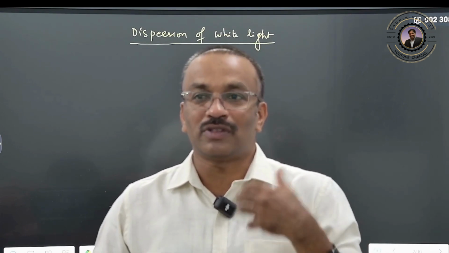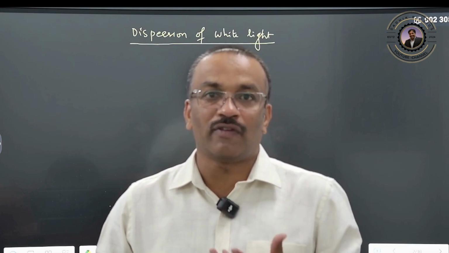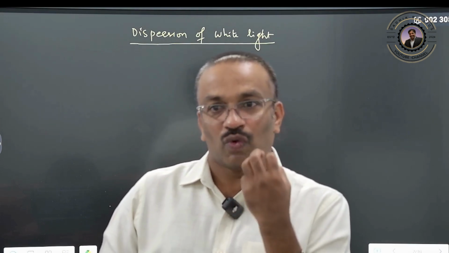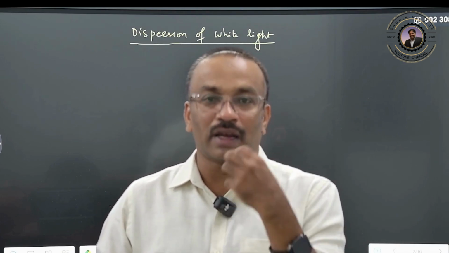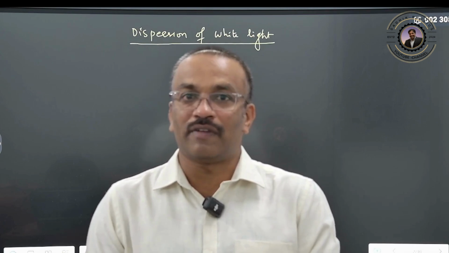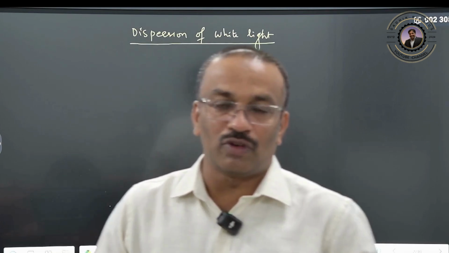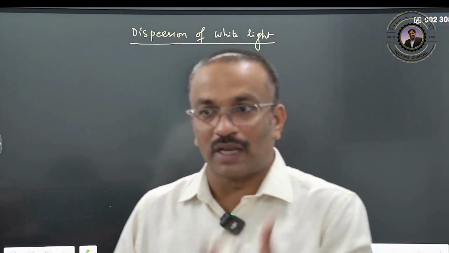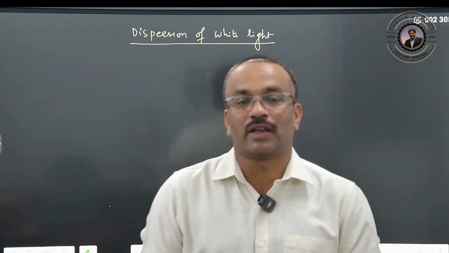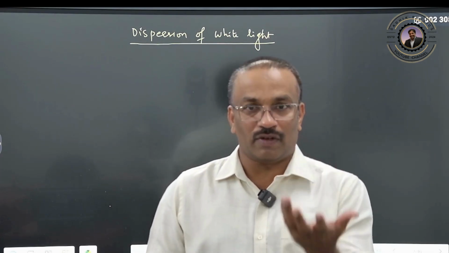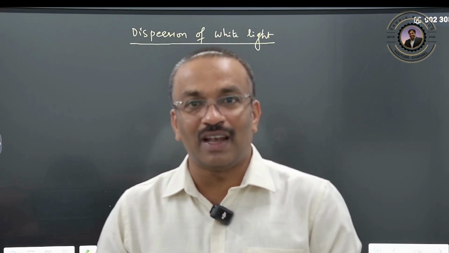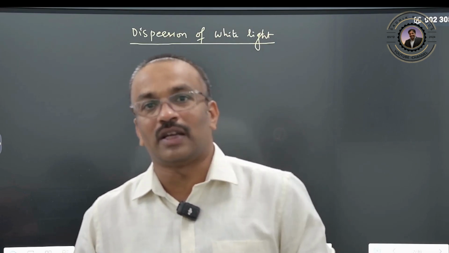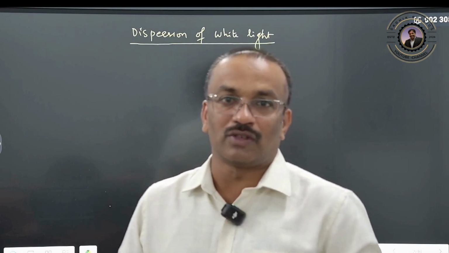Clear? Suppose you can imagine our world now. If the sun gives only one color of light ray, like sodium color, that is yellow color light rays, what colors would you be able to see in this world? If the sun is giving only yellow color, right? If you know it, please comment. If the sun is giving only yellow color, you would be able to see only two colors.